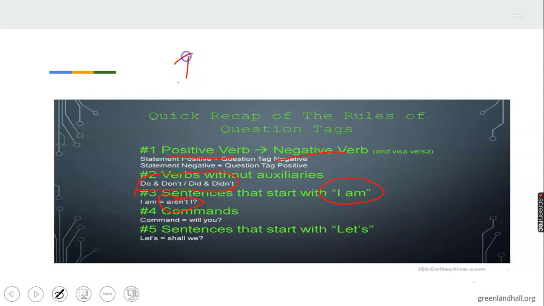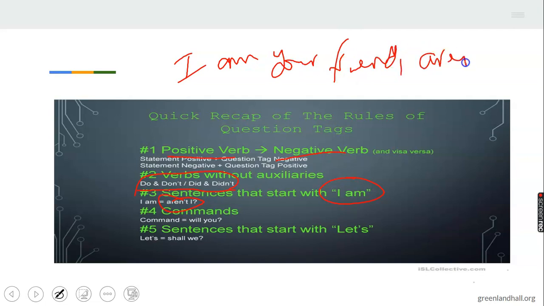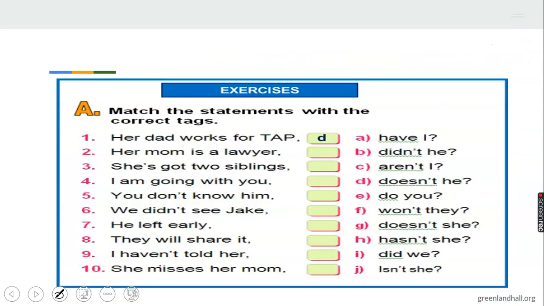Example, if I say I am your friend, the best tag is aren't I. The tag is aren't I, not amn't I. And when you have a command, you use will you. The last thing, when you have let's go home, shall we in the tag. So let's note this quick recap. It's very important we know them.